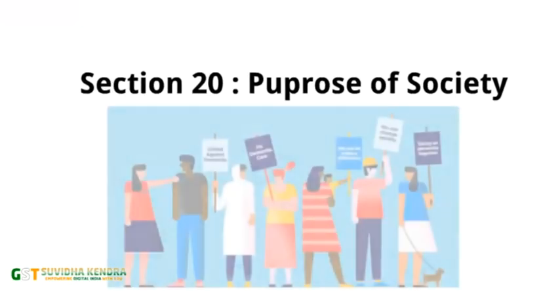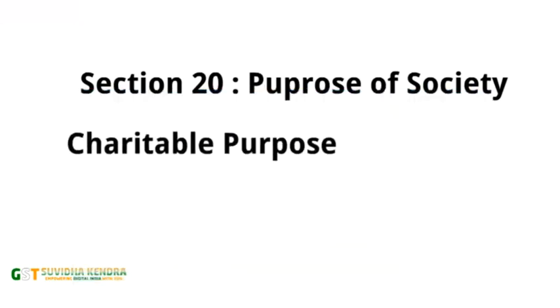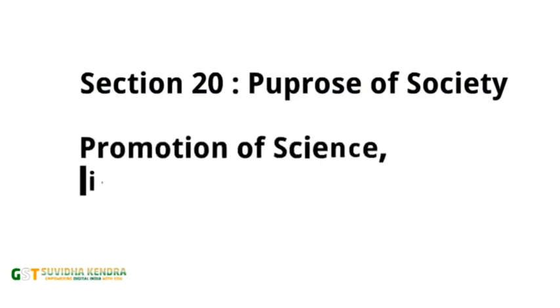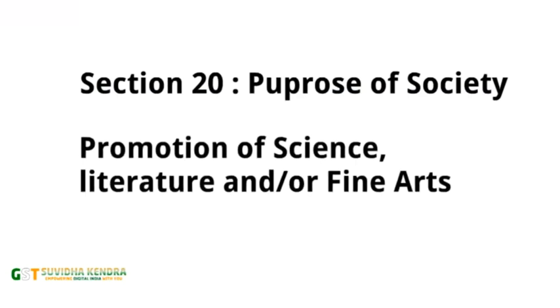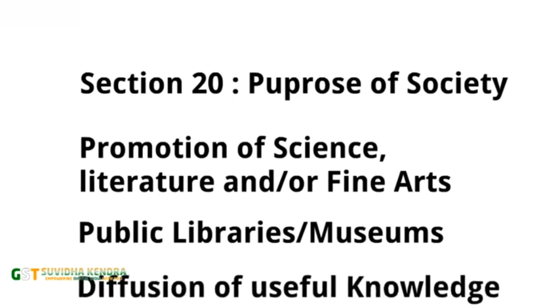As per section 20, the following purposes are required for forming any society. It can be for charitable purpose or creation of military orphan funds, promotion of science, literature or fine arts. For example, promotion of music or painting is covered within the ambit of fine arts. Formation and maintenance of public libraries and museums. Societies can be formed for distribution of any useful knowledge in the society.